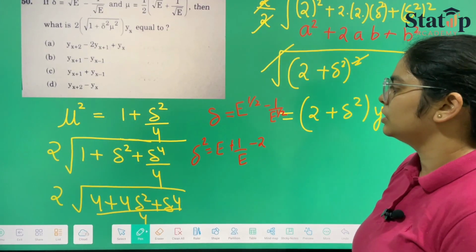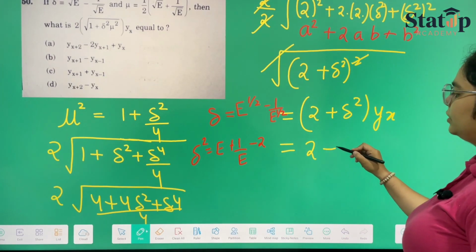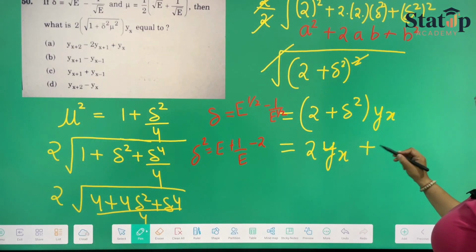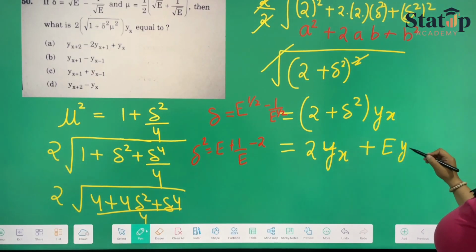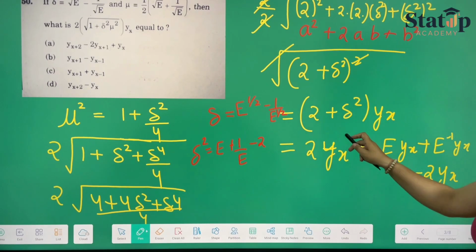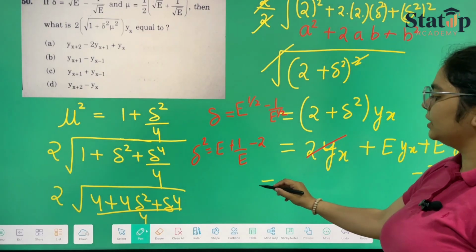This will be the formula for delta square. Now putting that here, it will be 2yx, I am multiplying yx, plus e yx plus e raised to the power minus 1 yx minus 2yx. Now this plus 2yx and this minus 2yx get cancelled and we are only left with e yx.